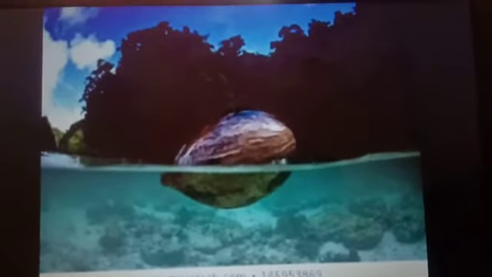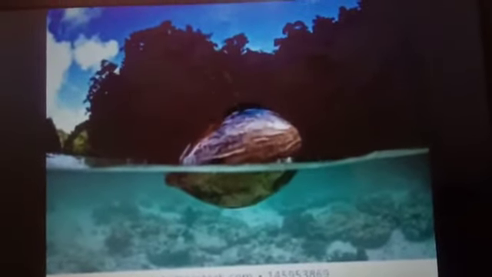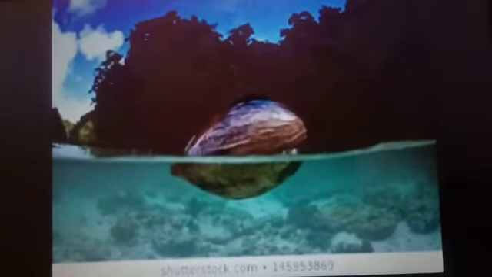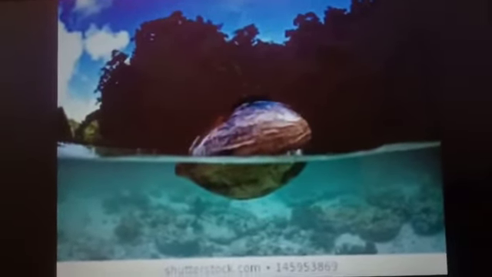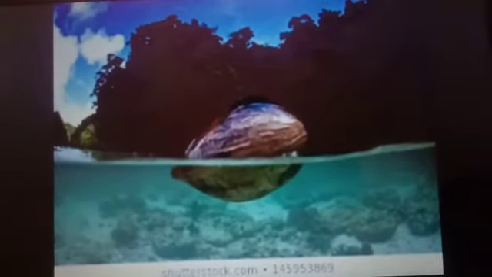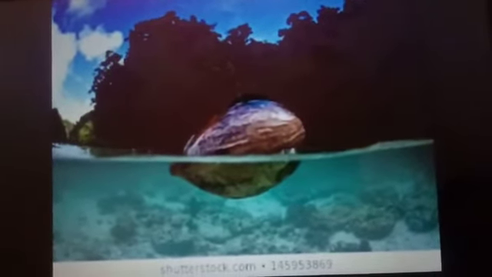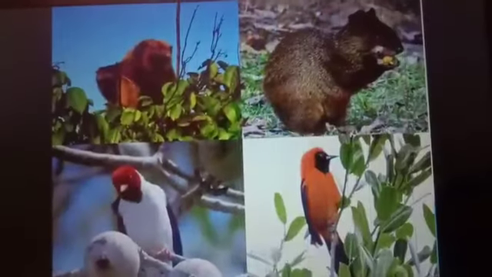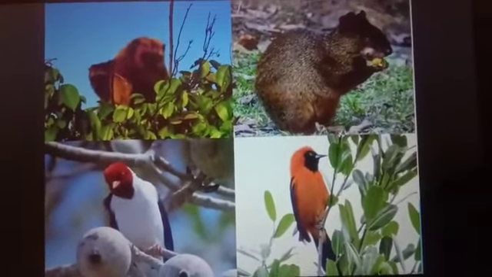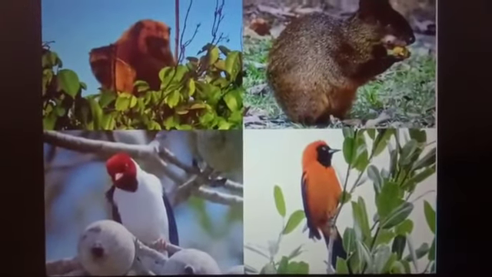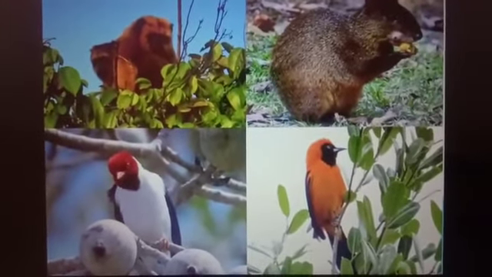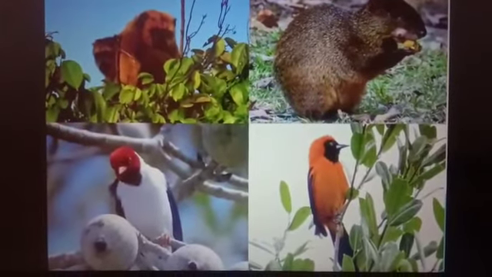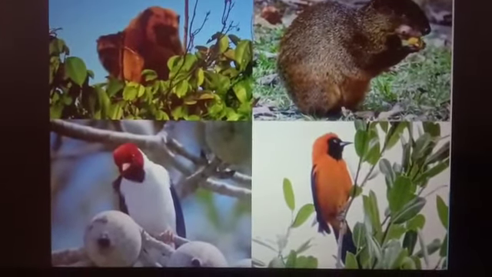Next is the dispersal of seeds by animals. Some fruits develop hooks on their surface by which they get attached to the hairy body of passing animals and are carried away to distant places. The fruits or the seeds may be carried several kilometers by moving animals before they rub off from their body and fall to the ground.